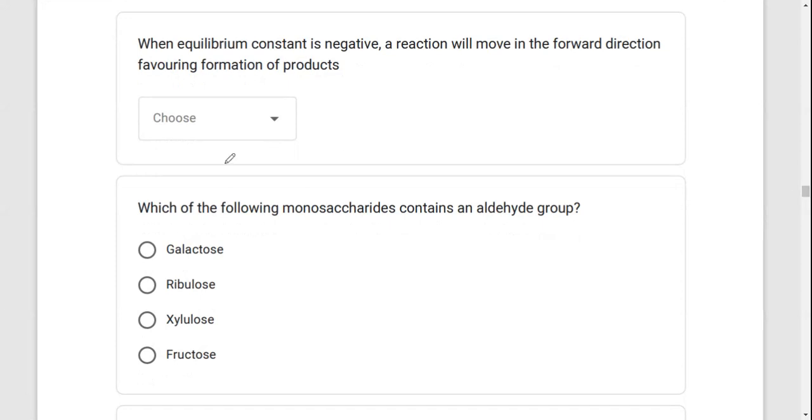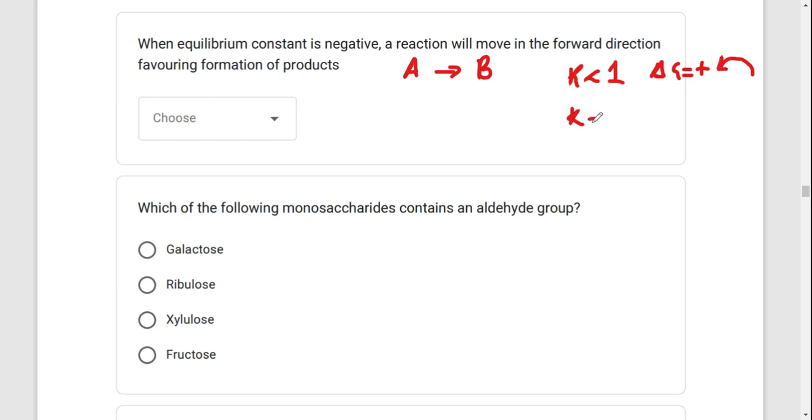When equilibrium constant is negative, a reaction will move in the forward direction, favoring formation of product. True or false? Let me just show this. Let's say you have A going to B. When the equilibrium constant is negative. Now, about equilibrium constants, when the equilibrium constant is less than 1, this will mean that delta G is going to be positive, and this reaction will move in the backward direction. Every time you see delta G is positive, it means that the reaction is not spontaneous, so the reaction will flow in the backward direction.